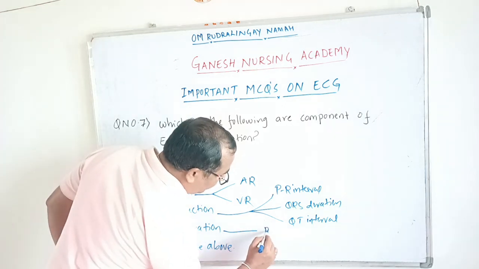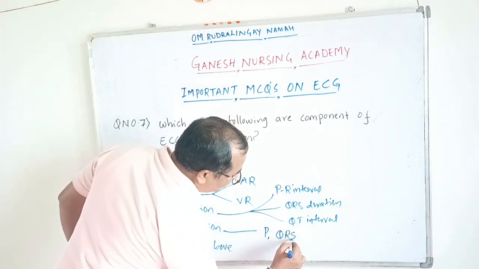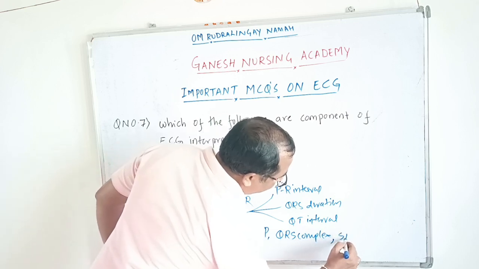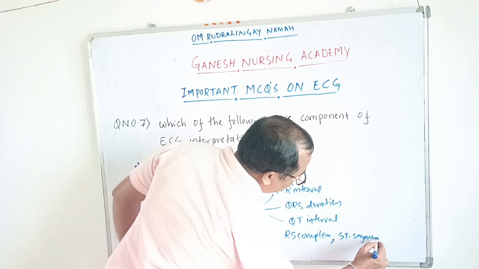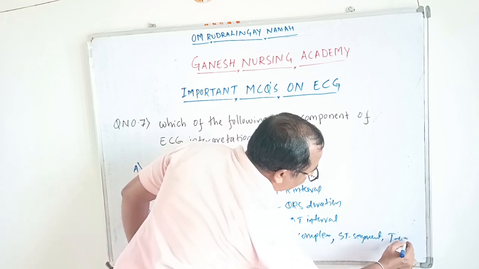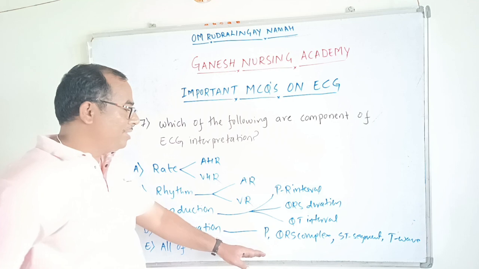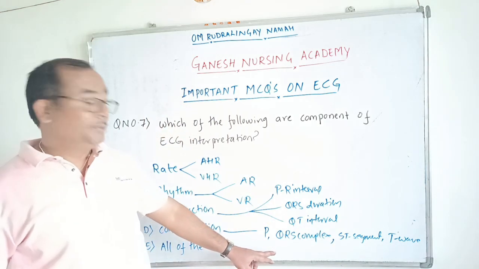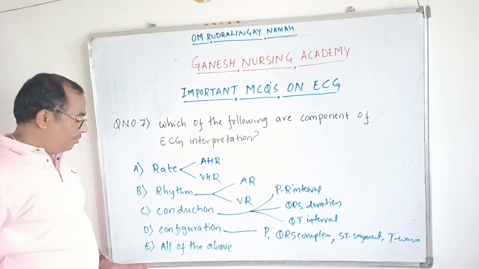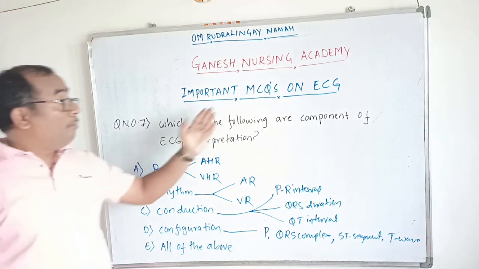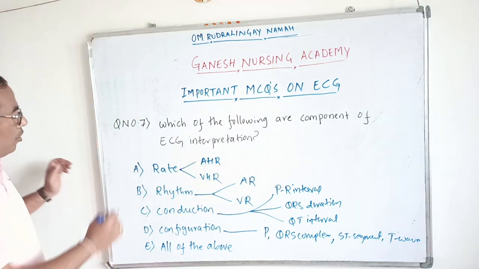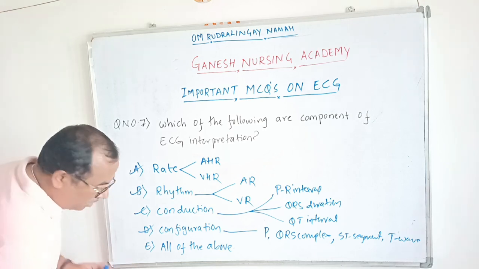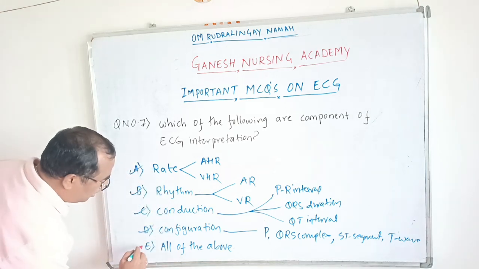How does the P wave look, how about the QRS complex, and we are going to see the ST segment and the T wave. All these waves are individually assessed and studied in the configuration. So all of these are components of ECG interpretation. The answer for this one is all of the above.